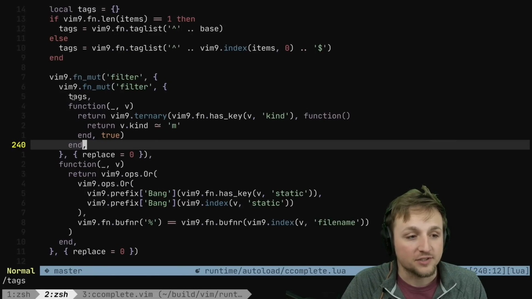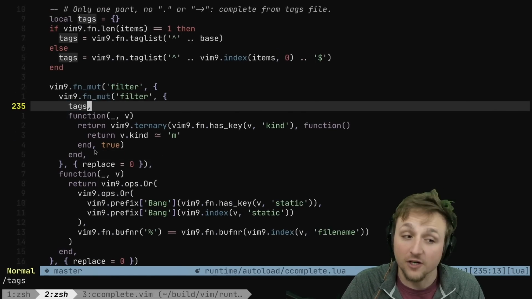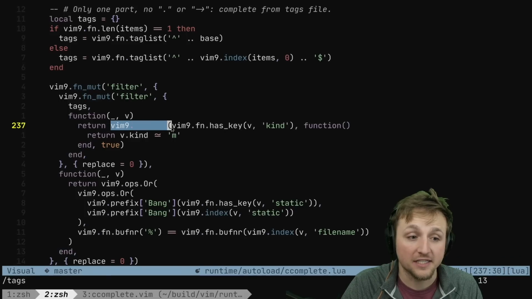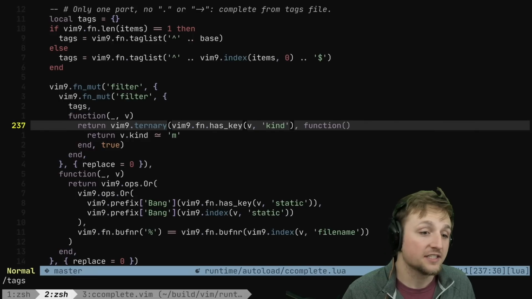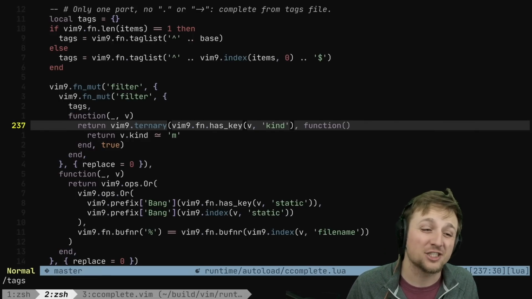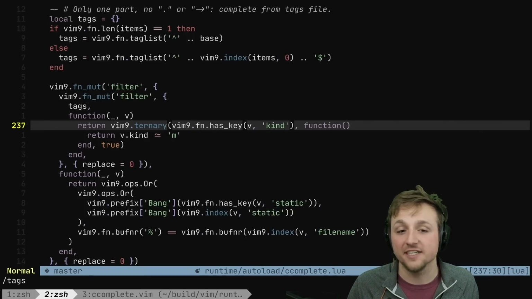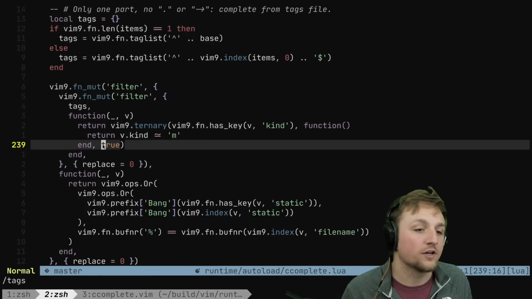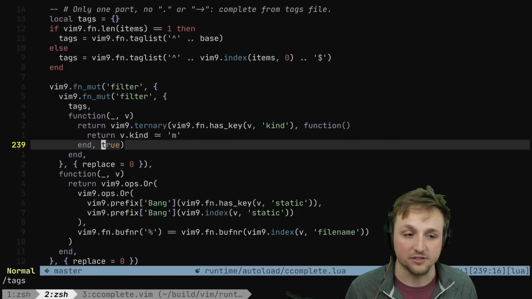So what we see is tags as the first argument to this filter, and then we have an inline function that's generated. It calls vim9 ternary, which is just a function that we've written inside of vim9jit that, because we don't actually have ternaries inside of Lua in the same way, we can simulate that with inline functions, or if there's no side effects we can guarantee, then we just immediately can put the result here.